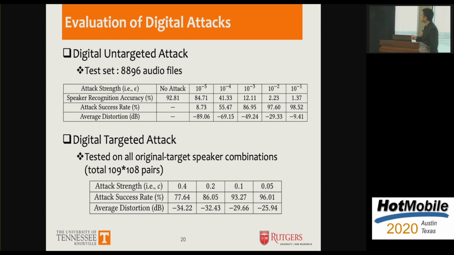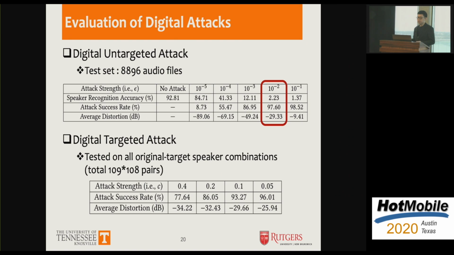Here are the results of our digital attack. If we do not perform any attack, our baseline system accuracy is around 92%. But as we increase our attack strength, we can reduce the system accuracy down to only around 2% with an average distortion of minus 29 decibels. Our targeted attack is evaluated on all original-target speaker combinations.